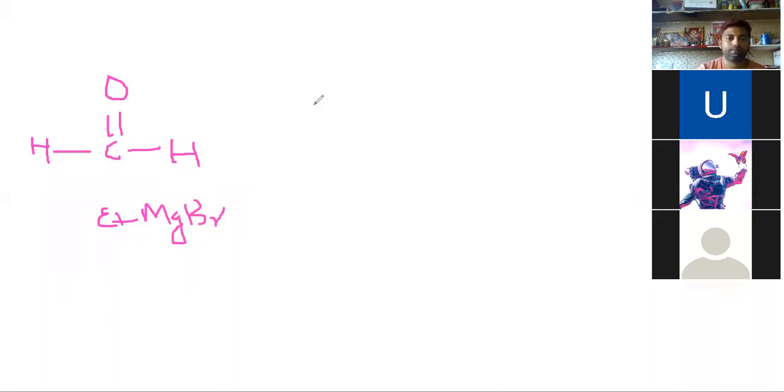bromide. And we know that this has partial positive charge, this has partial negative charge, and this has partial positive charge. This bond will move here. If this bond moves here, it will acquire negative charge and this will become positive. And because this becomes negative, this part will go there.